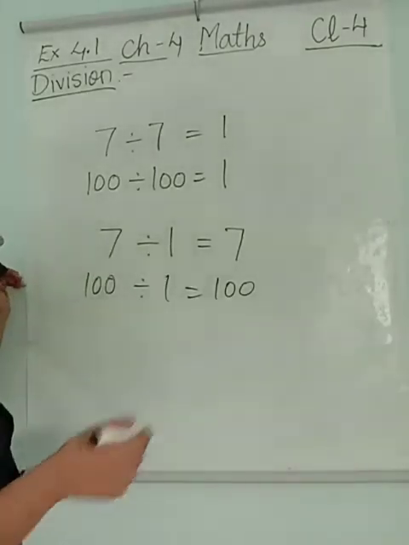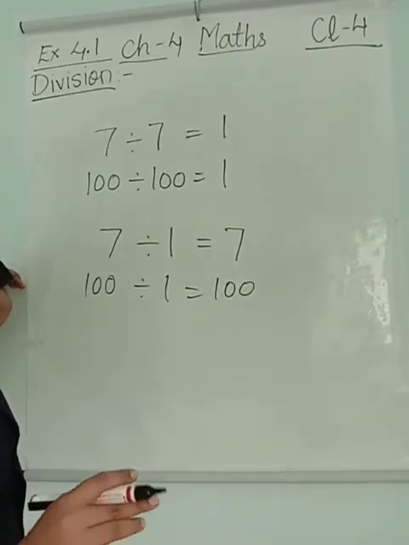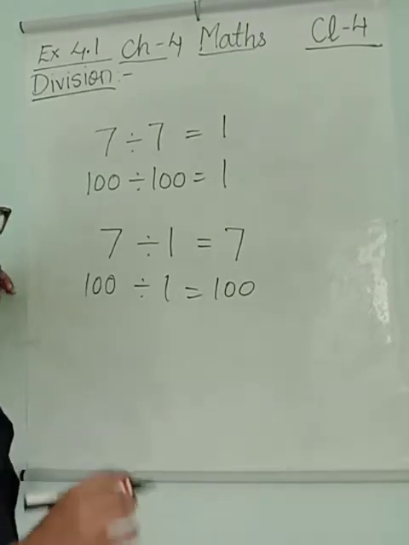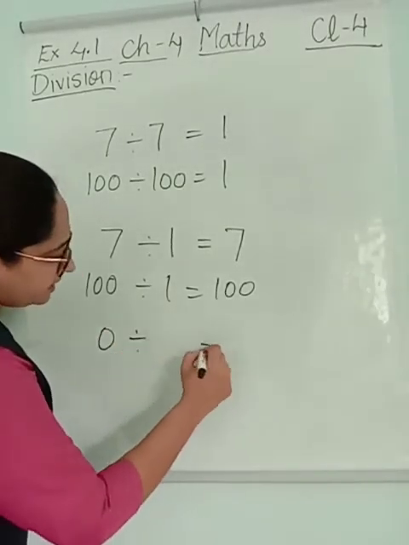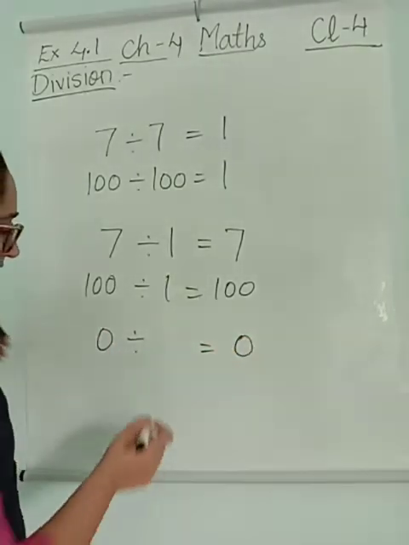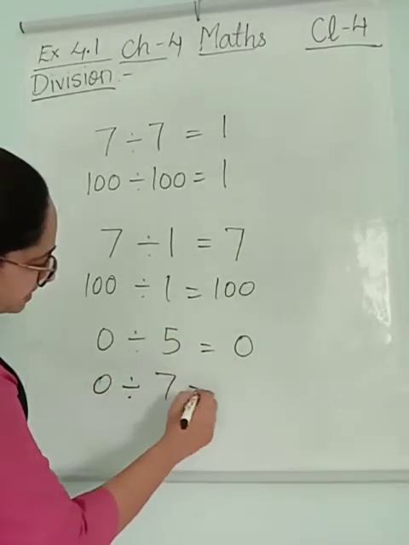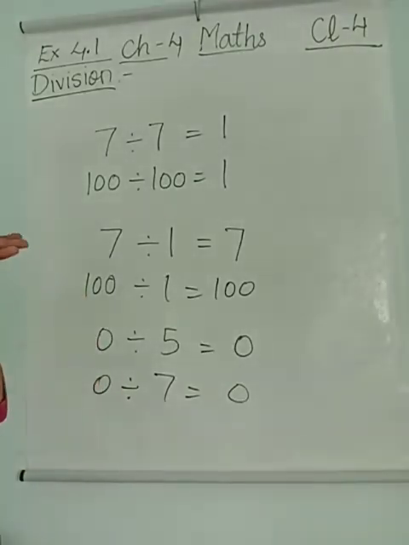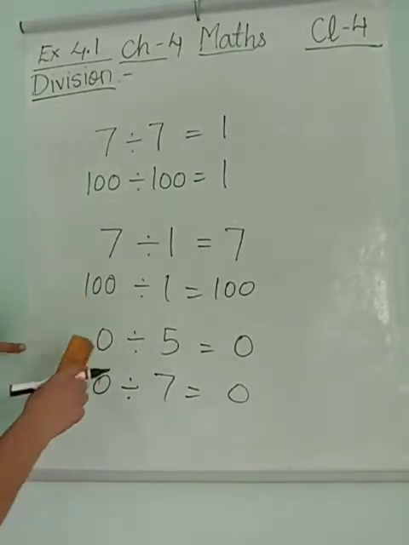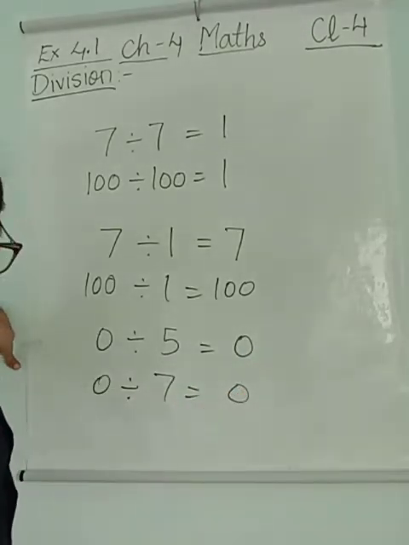Third property says, 0 divided by any number is always 0. If I divide by 5, then also 0. If I divide by 7, then also 0. So 0 divided by any number is 0.